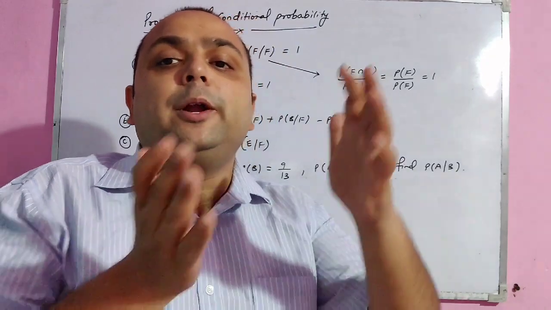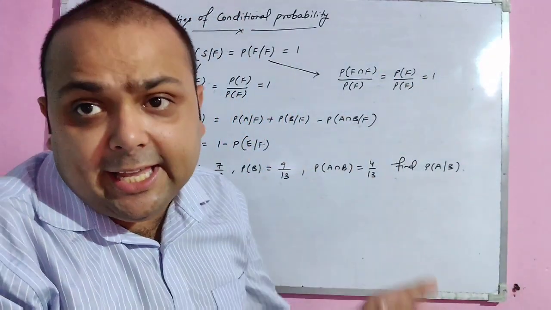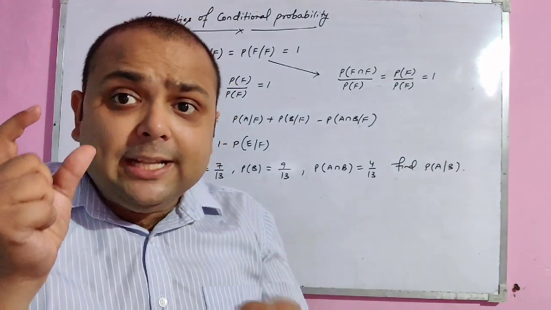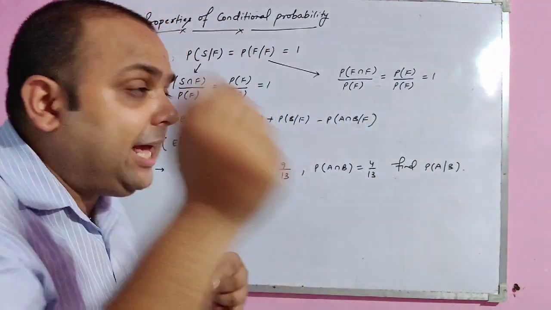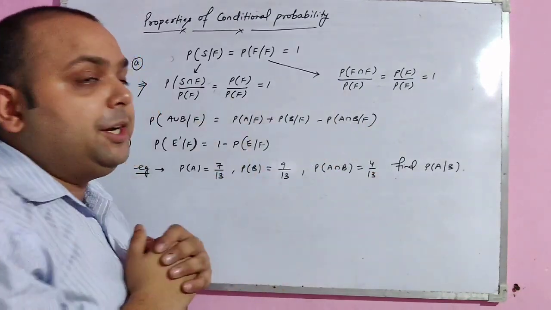Next, the probability of A union B conditional F. We all know the formula of probability of A union B: probability of A plus probability of B minus the intersecting part, A intersection B. The only thing we need to add here is the conditional F: probability of A conditional F, plus B conditional F, minus A intersection B conditional F.